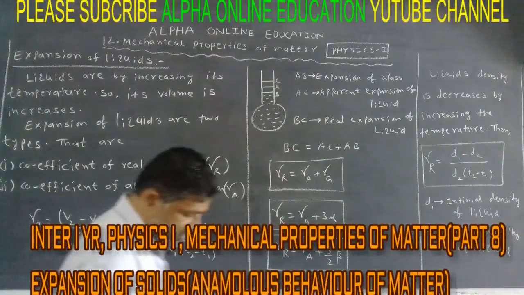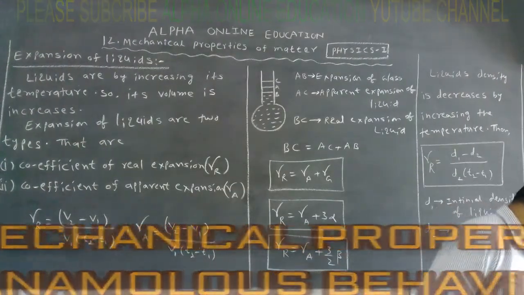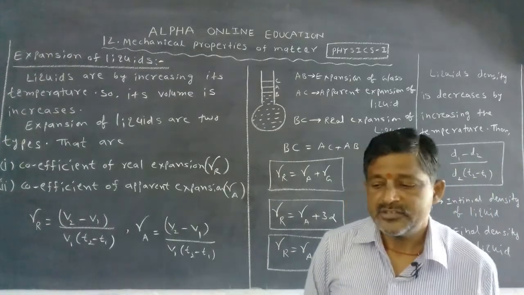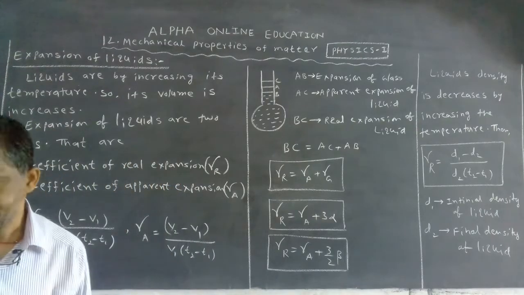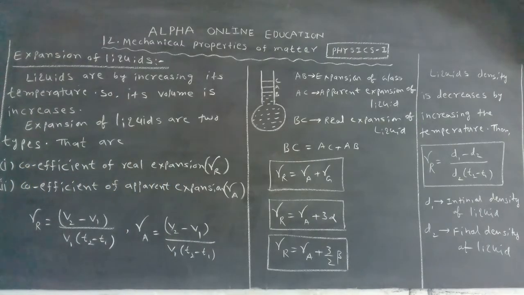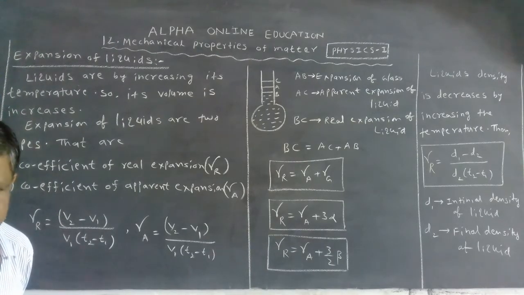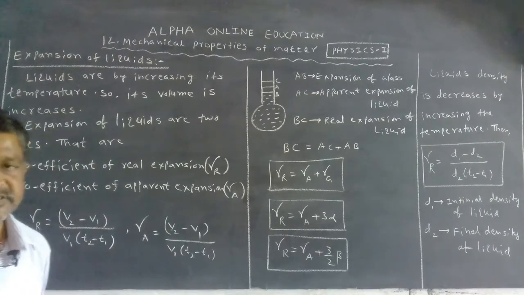We have studied the expansion of solids. Some solids contract, and one solid can expand and not contract. Once again, I am repeating that all metals expand. All solids, meaning all metals, expand except one metal, that is cast iron. Cast iron does not expand; it contracts when the temperature increases.